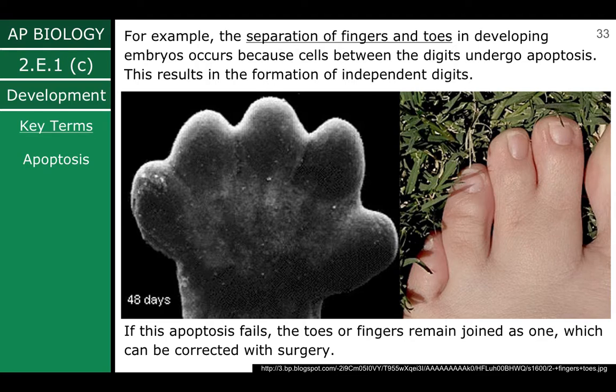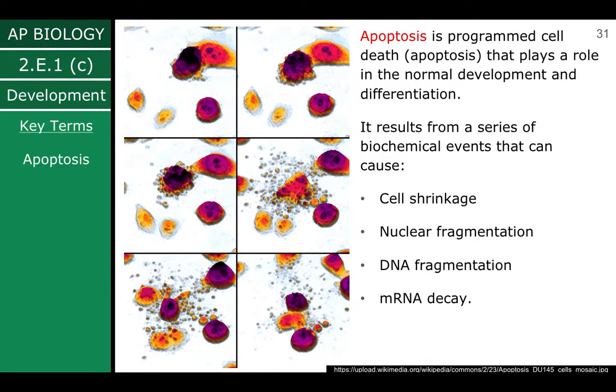So I'm going to go back to the slide just so you can make sure you have this written down. Apoptosis is just that programmed cell death that helps in development and differentiation.